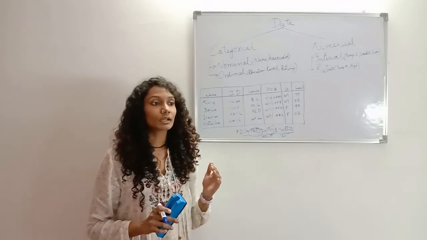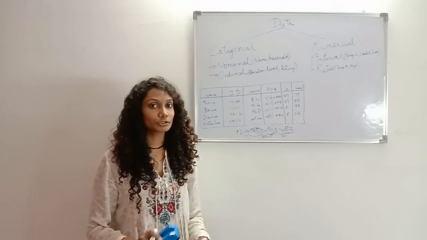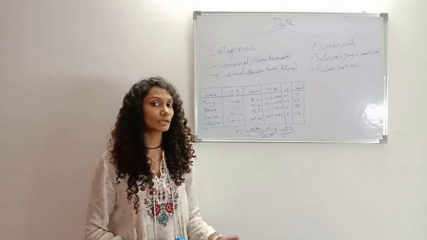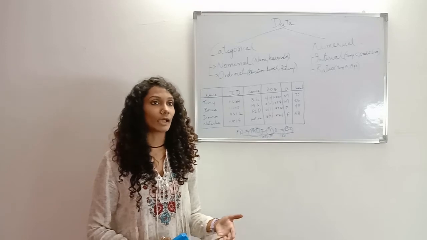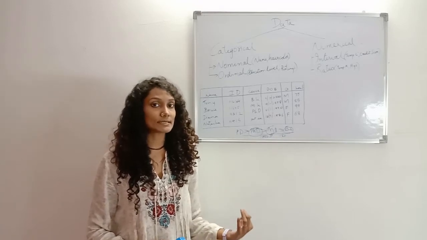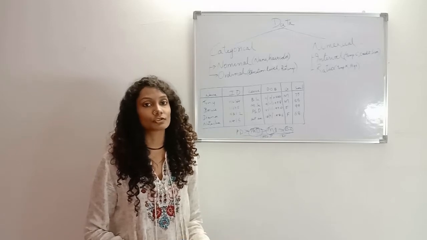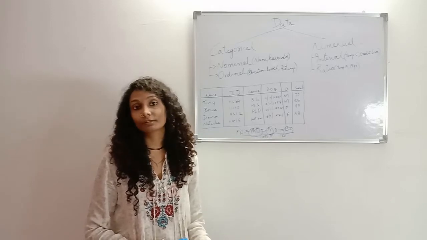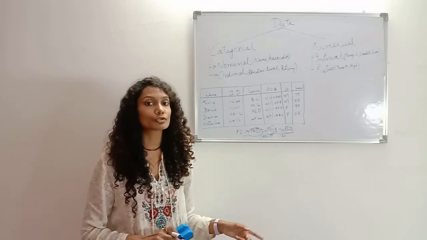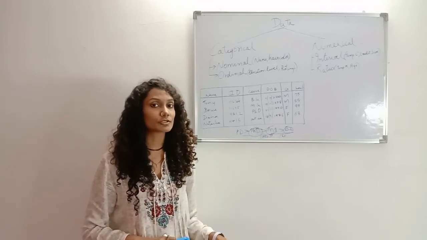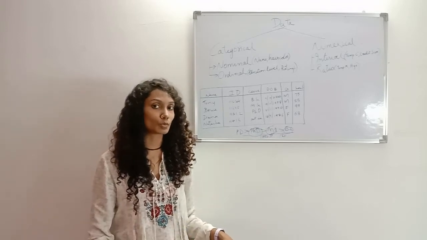But multiplication and division don't make sense. If it is 12 degrees outside and if it was 6 degrees last night, we can't say that it is twice the temperature as yesterday. Because if it has to be twice, the zero should represent the natural zero. Only then can we say that it is twice.